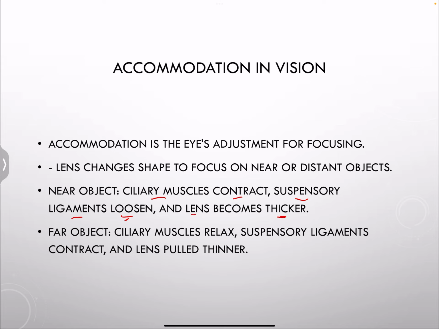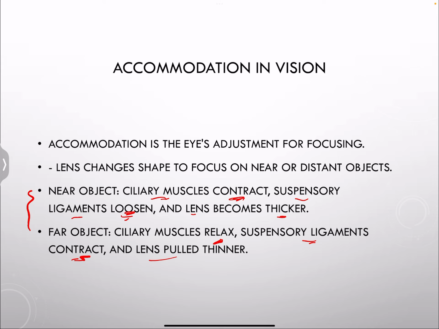While if we're trying to view a far object, while trying to view a distant object, what's going to happen? The ciliary muscles are going to relax, while the suspensory ligaments will contract and the lens will be pulled thinner. As you guys can see, between the near and far object, they're opposite to each other. The ciliary muscles act opposite to suspensory ligaments. So if one contracts, the other relaxes or loosens. If one relaxes, the other contracts.